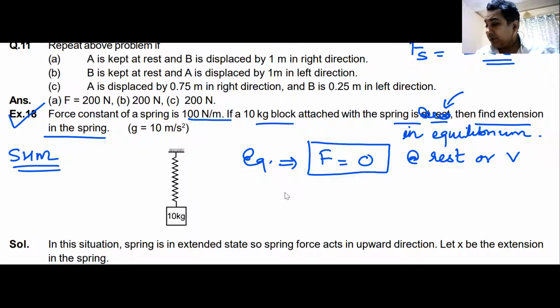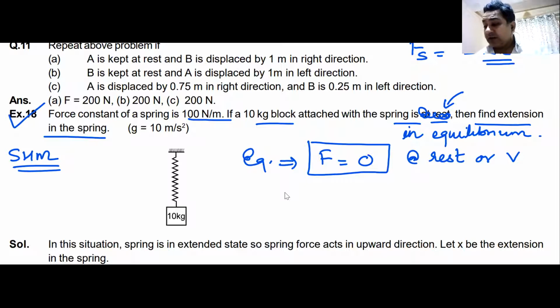So when the block is at rest, it is not good to say that the block is in equilibrium. When the block is in equilibrium, if it is at rest, it will remain at rest. I hope you understand the difference between the two.